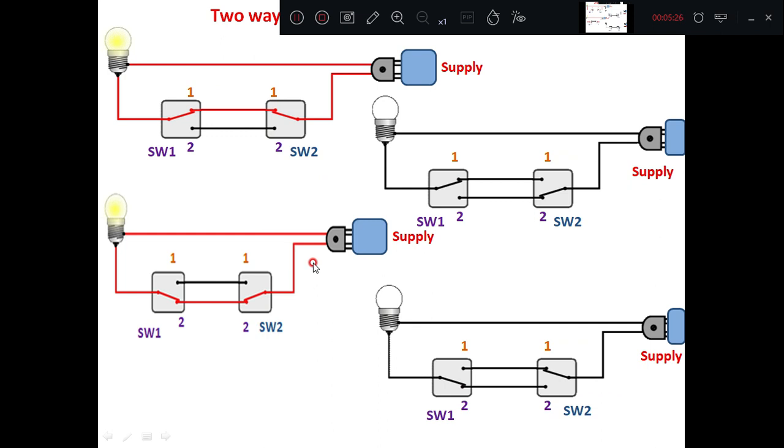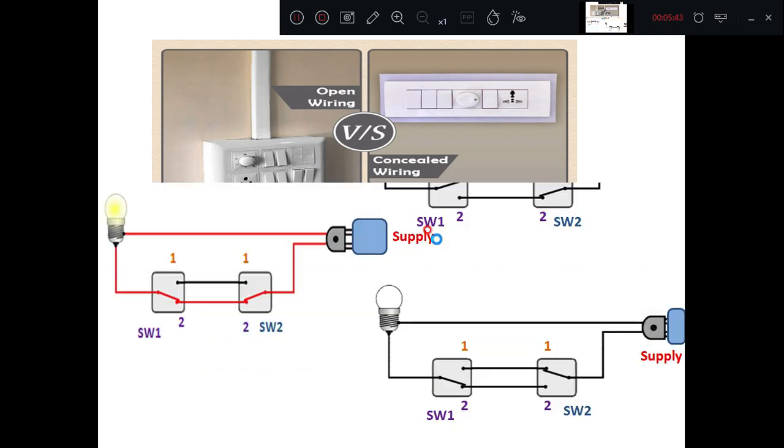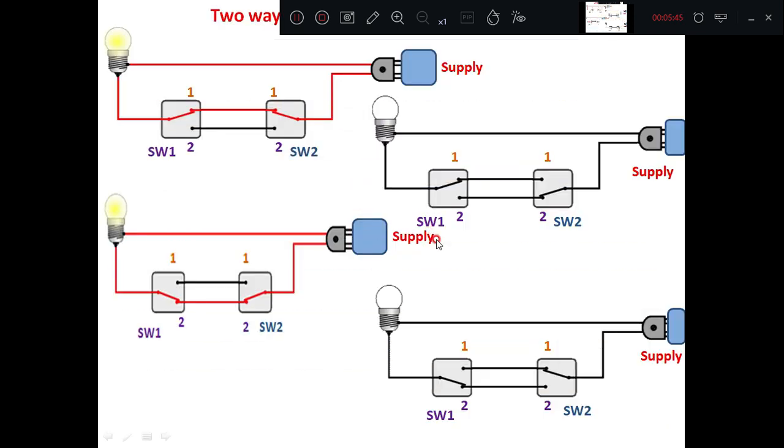Then these are about the wiring system. There are two types of wiring system. Actually, we are going for concealed wiring, wherein we have got two types. One is called open wiring or surface conduit wiring. Another one is concealed wiring. With this background, you have to move on to the controlling of the lamps. That is the first method.